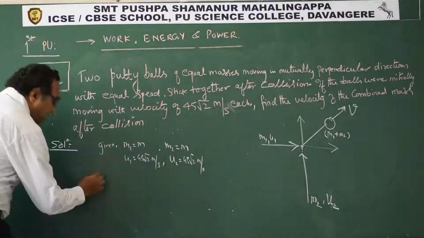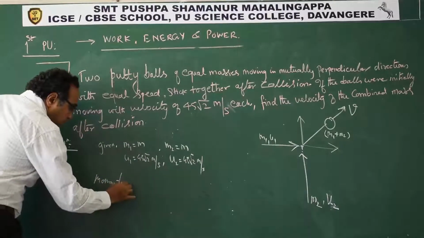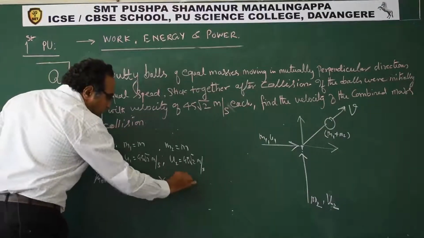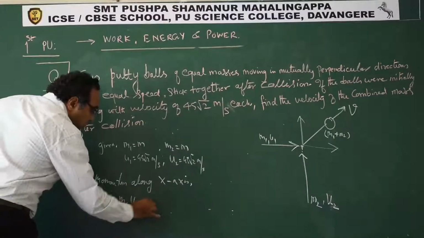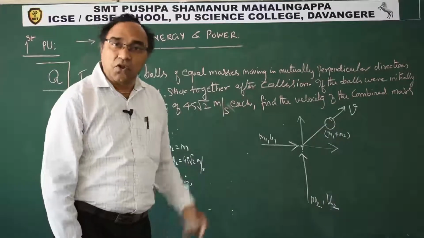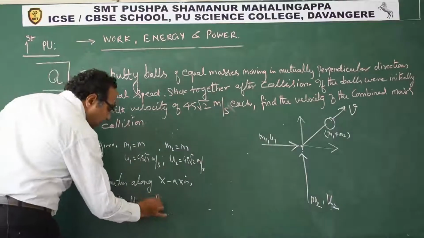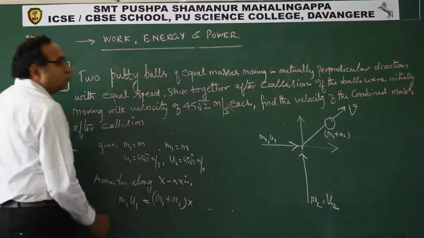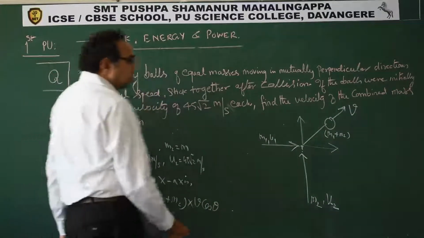If momentum along the x-axis is conserved, we can say m1 u1, because m2 will not have any momentum along the x-axis since it is traveling along the y-axis, so its x component is 0, is equal to the combined mass (m1 plus m2) into v cos theta.